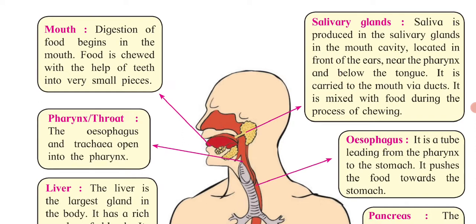Later down to it are the salivary glands. You can see them in orange color, present below and above also. The saliva is produced in the salivary glands in the mouth cavity, located in front of the ears near the pharynx. Pharynx means the area where the esophagus and windpipe open. In short, you can say it is the throat. Saliva is carried to the mouth via ducts. Ducts means it is just passed into the mouth. It is mixed with the food during the process of chewing.